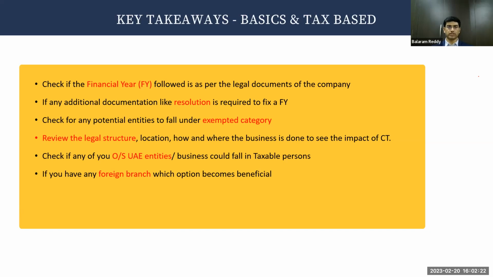Now, check if the financial year followed by your company is according to the legal documents. Some of the companies, without knowing, may have April to March as their financial year mentioned in their incorporation documents, but they are actually following January to December. So this becomes a conflict. You need to look at the incorporation documents and make sure that the financial year you're following is as per the legal documents of the company. These are things that were not so important so far, but now we have to look at them.